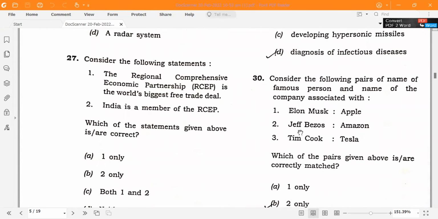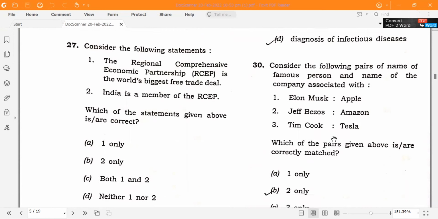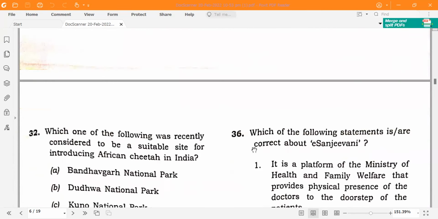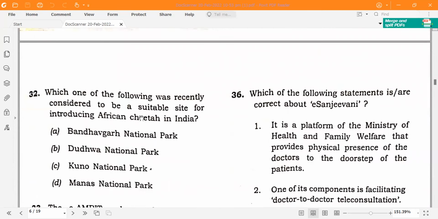Then here, option 2 only is correct: Jeff Bezos is the founder of Amazon. Recently, which one of the following countries became the first in the world to adopt the cryptocurrency Bitcoin as legal tender? That is El Salvador. Which one of the following was recently considered to be a suitable site for introducing the African cheetah in India?